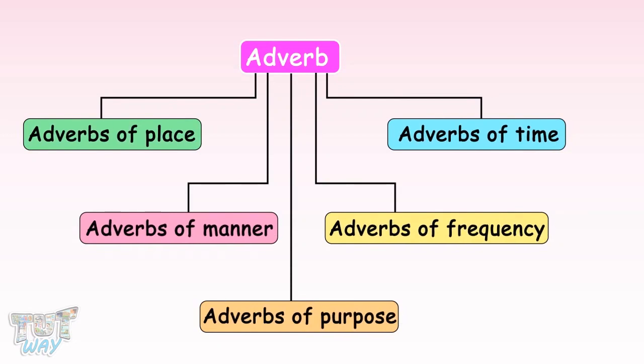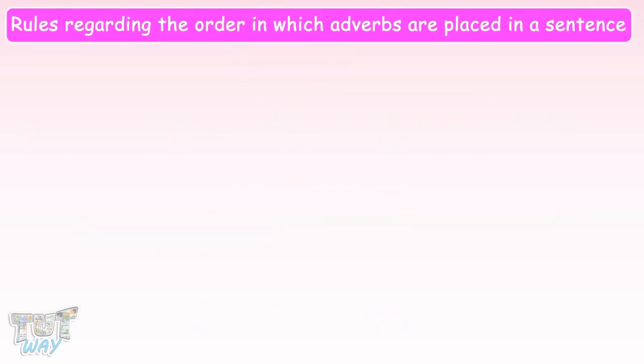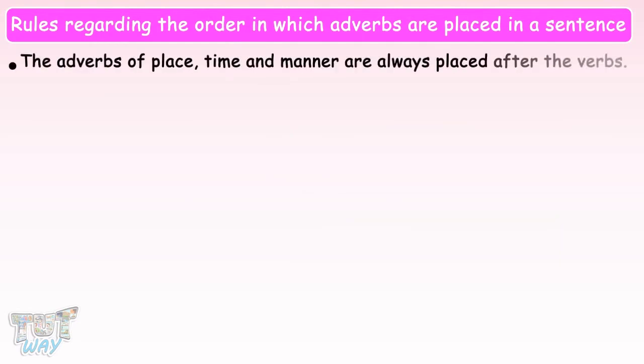Now, we will have some rules regarding the order in which adverbs are placed in a sentence. Let's learn the first rule. The adverbs of place, time, and manner are always placed after the verbs. I repeat, the adverbs of place, time, and manner are always placed after the verbs.